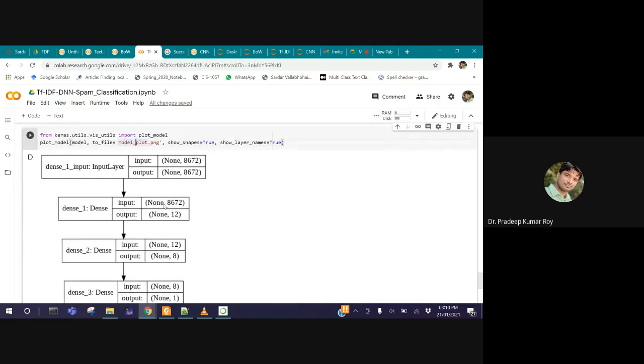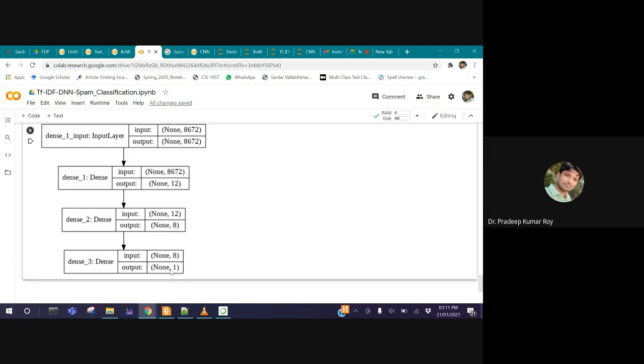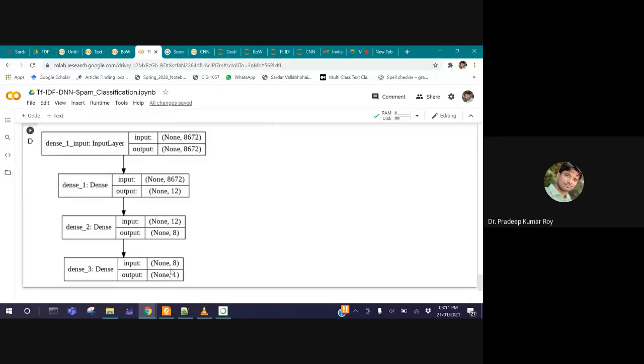As I said, if you plot this complete model, we have this kind of architecture. In the input layer, how many samples do we have? It is 8672, that means the number of features that we have from the very beginning. From the input to the first dense layer, that means 12 neurons, we have 8672 into 12. Then from dense 1 to dense 2, we have 12 into 8. From dense 2 to dense 3, or you can say the output layer, we have 8 into 1. So this is our complete model that we have designed using a few lines of code just before.